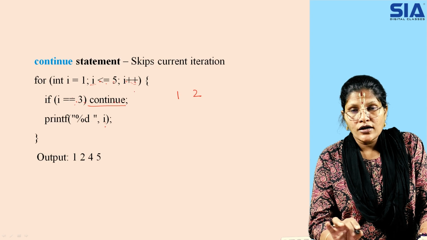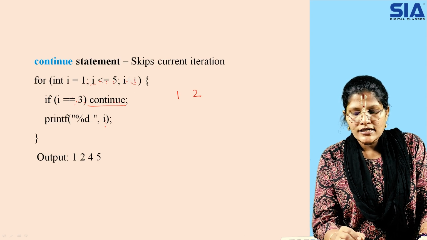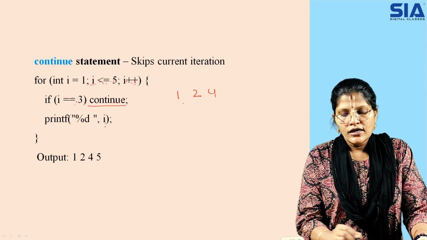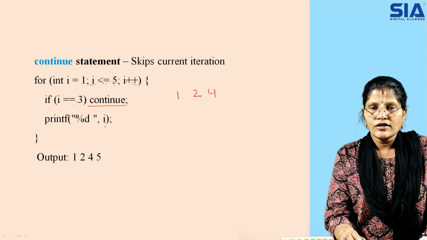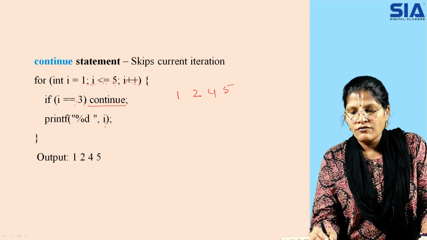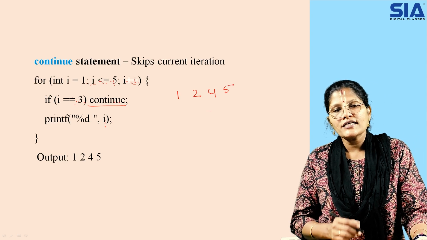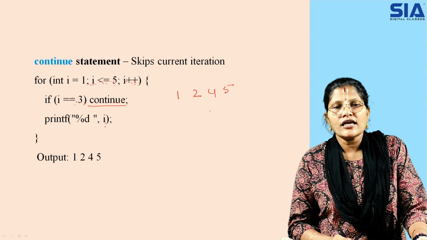It is true. That is why you are going inside and you are executing. Then again you are not stopping here, I value is incremented by 1. 4 is less than or equal to 5. It is true. That is why you are printing the value as 4. Next, I value is incremented to 5. 5 is less than or equal to 5. It is true. That is why you are going inside and executing the statement as 5. So what do you mean by that? Here continue will perform its activity skipping that particular iteration and it will execute the statements.